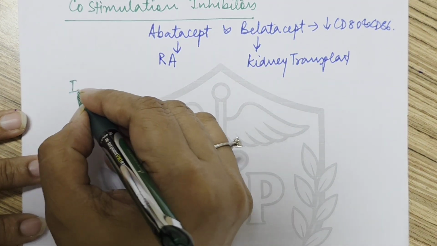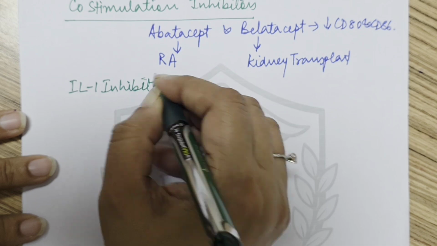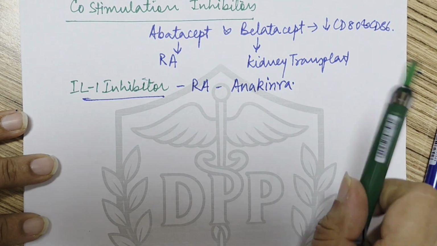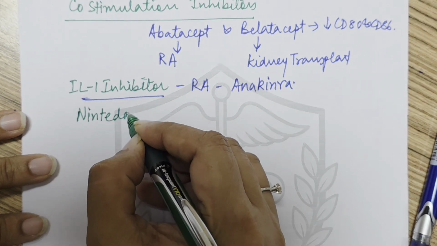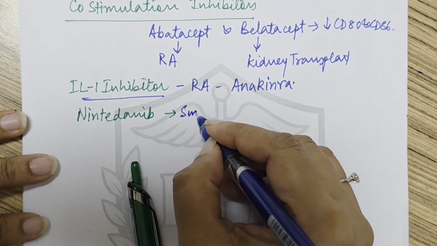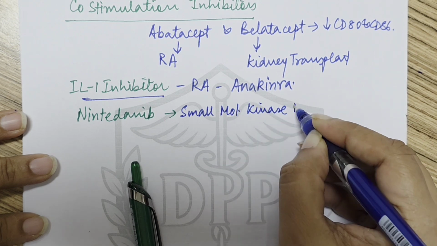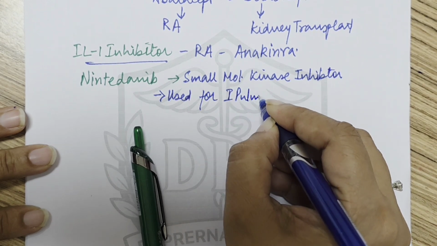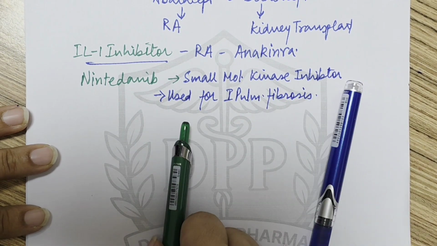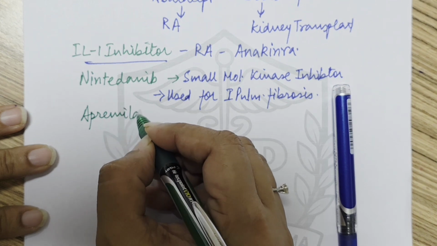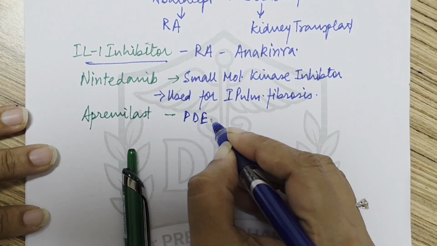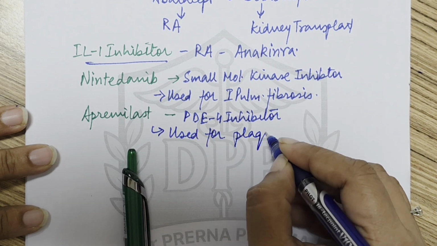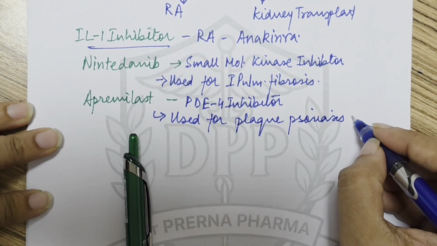Moving ahead, then comes the interleukin 1 inhibitor. The interleukin 1 inhibitor we have studied in rheumatoid arthritis, that is known as anakinra, right? Then among other drugs, one is nintedanib. This is basically a small molecule kinase inhibitor, and it is used for idiopathic pulmonary fibrosis. Okay. Then there is another drug, apremilast. This is a phosphodiesterase 4 inhibitor, and it is used for plaque psoriasis and psoriatic arthritis.